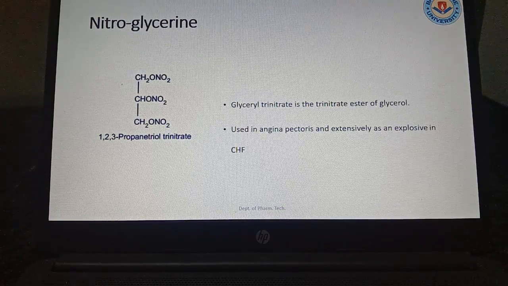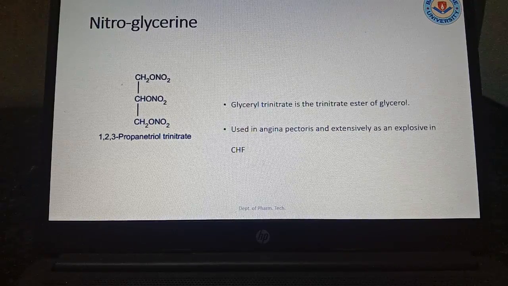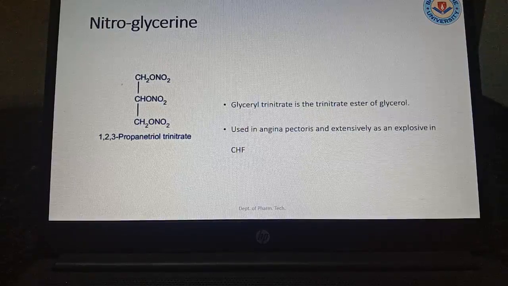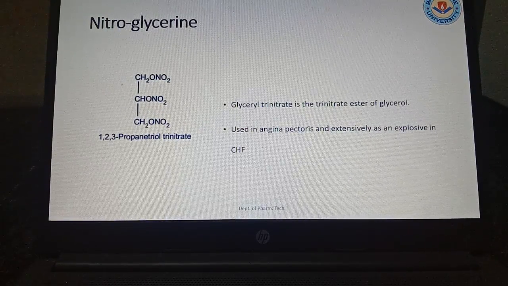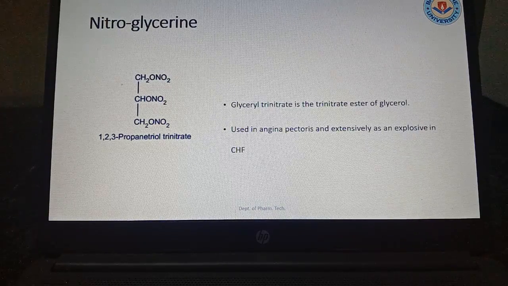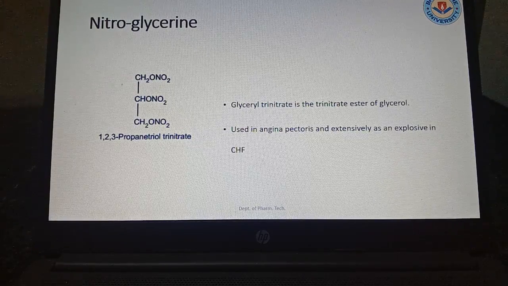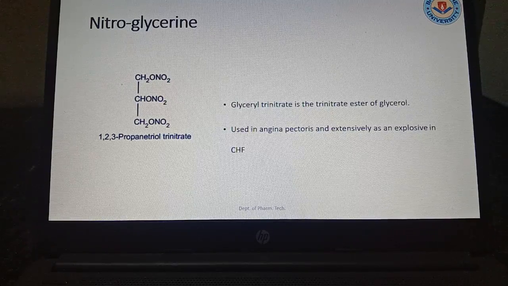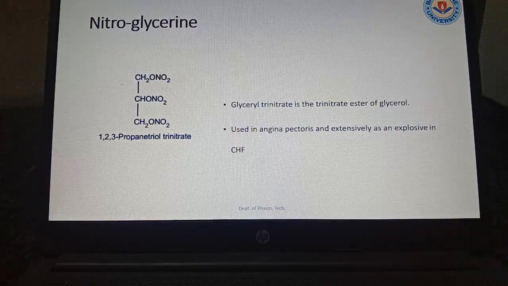Nitroglycerin. If the hydrogens of the CH2OH, CHOH and CH2OH groups are replaced with NO2, it produces 1,2,3-propanetriol trinitrate. Glycerol trinitrate is the trinitrate ester of glycerol, used in angina pectoris and extensively as an explosive. It is a very important drug in congestive heart failure. Why am I saying explosive? Because it can be used in congestive heart failure also.